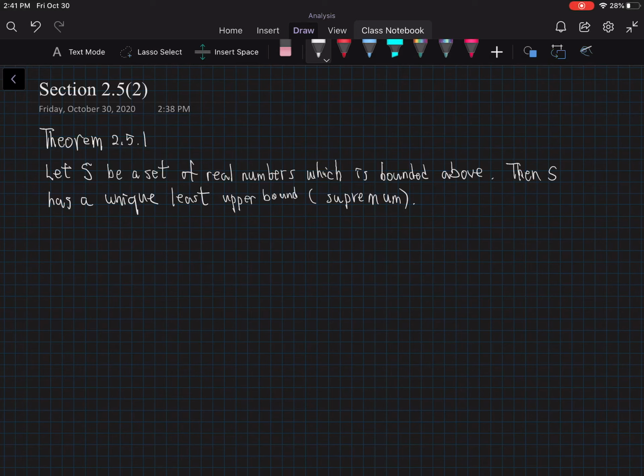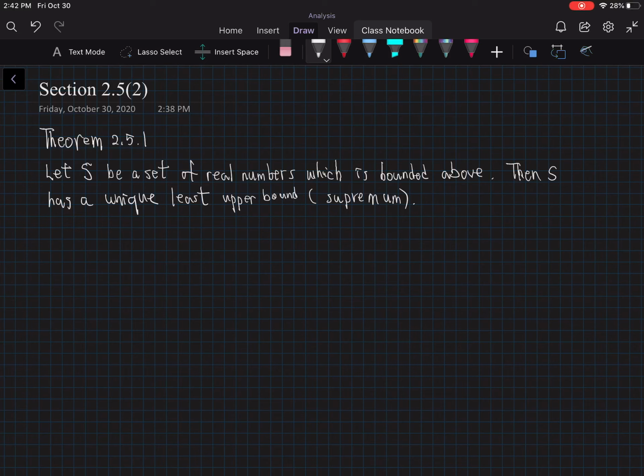Now we have the second lecture of section 2.5. Okay, we're going to prove this theorem. It's called theorem 2.5.21.1. Let S be a set of real numbers which is bounded above. Then S has a unique least upper bound, or unique supremum.